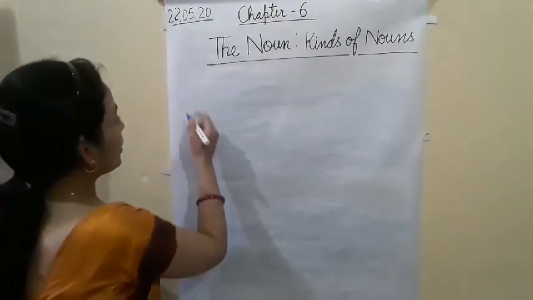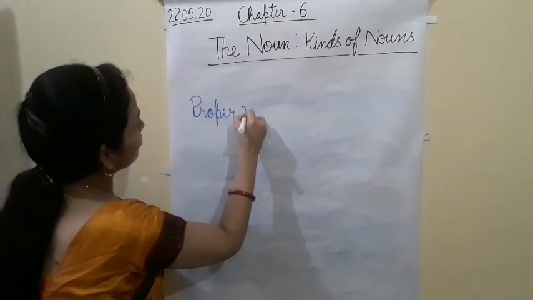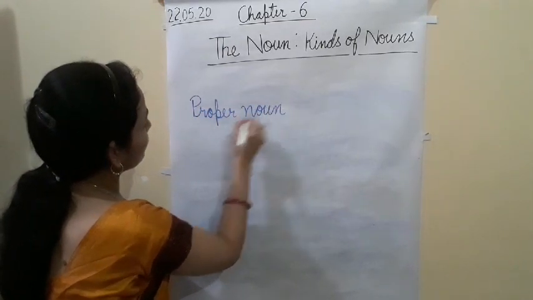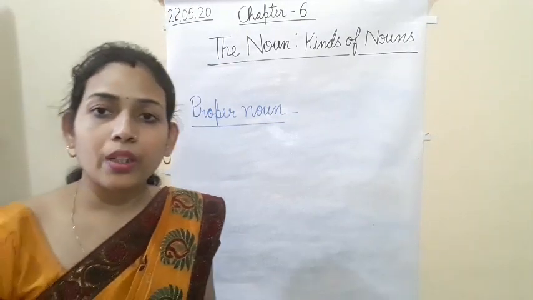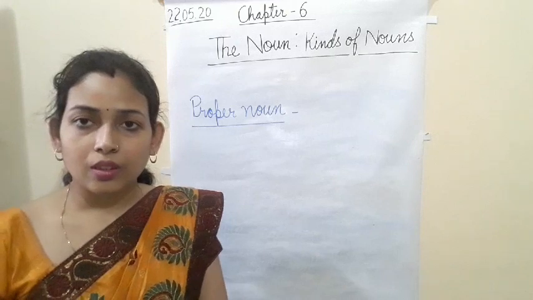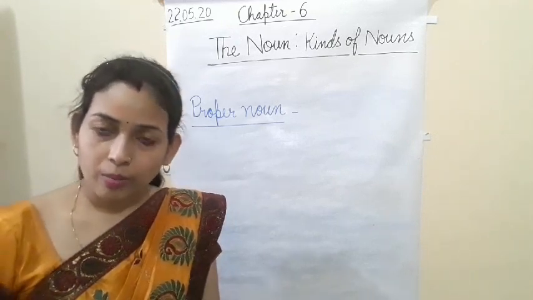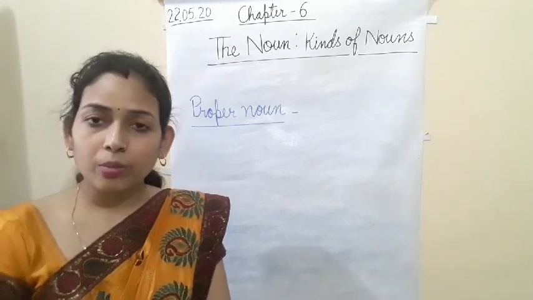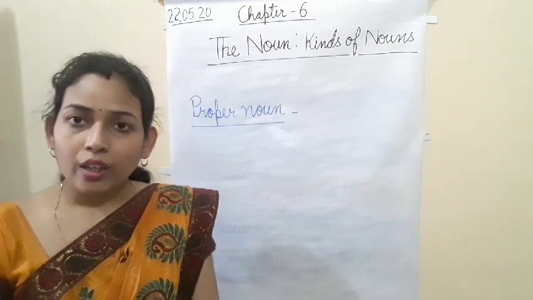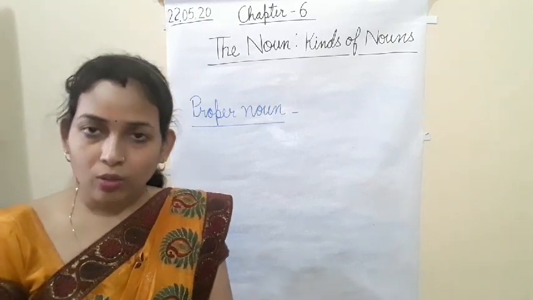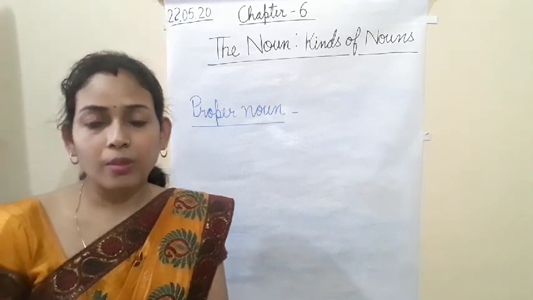So proper noun after this. What is the proper noun? Proper noun is also the name of the person, name of the place, or thing: a particular person's name, particular place name. That is called the proper noun.